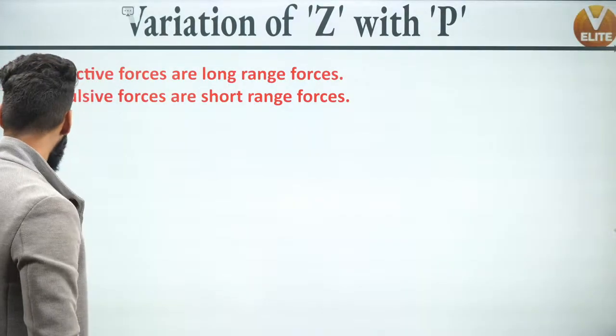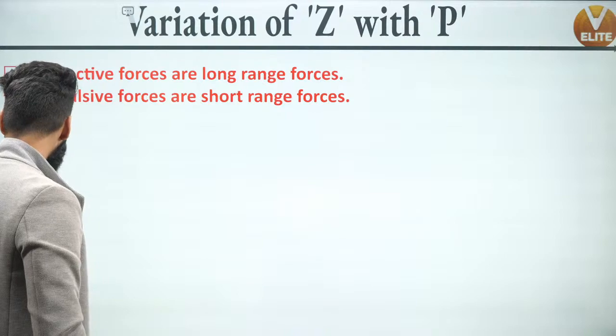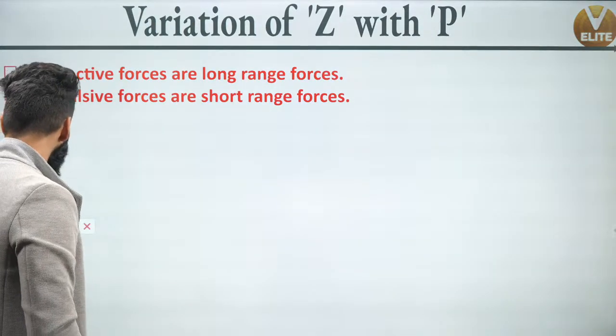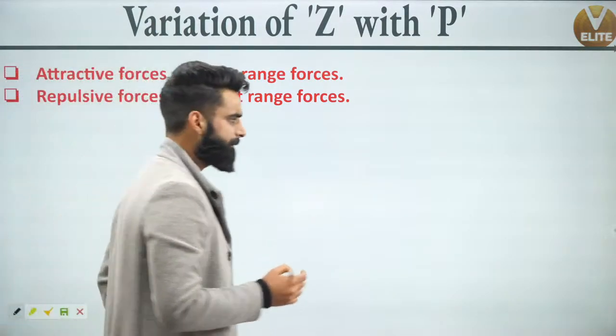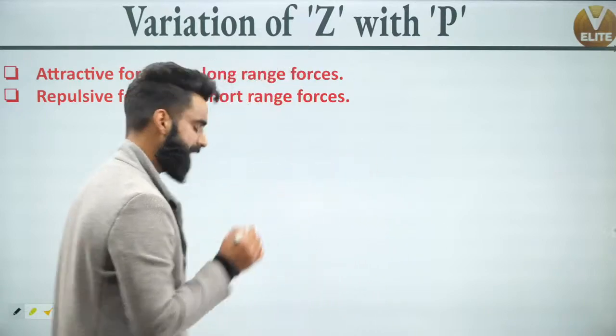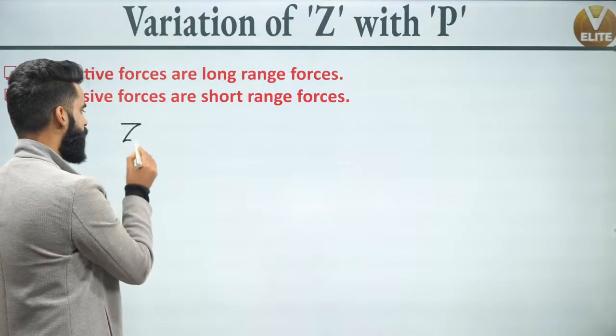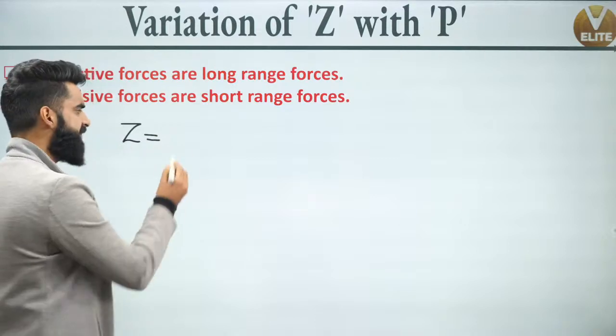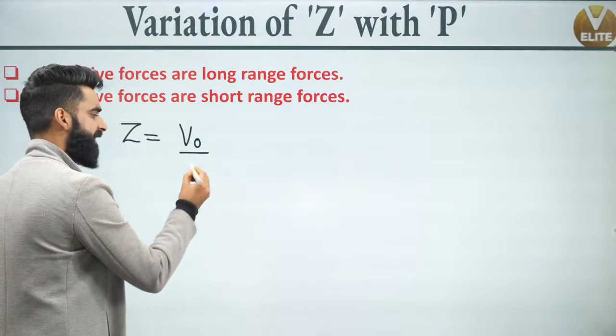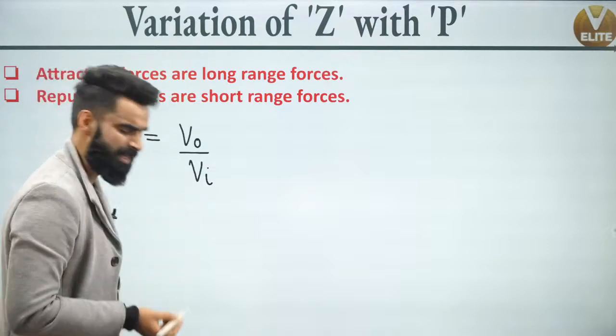Let me move on to one more important thing over here. And what is that? Have a look. Guys, if you remember, in the last session we talked about the compressibility factor, Z, and Z was equal to observed volume divided by ideal volume. What do we mean by this?